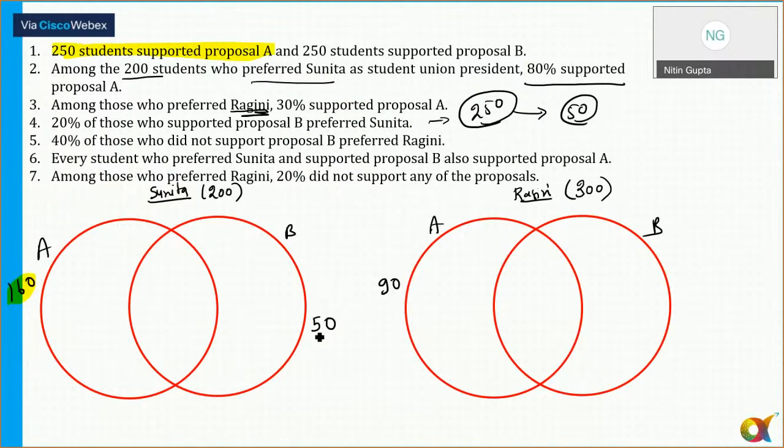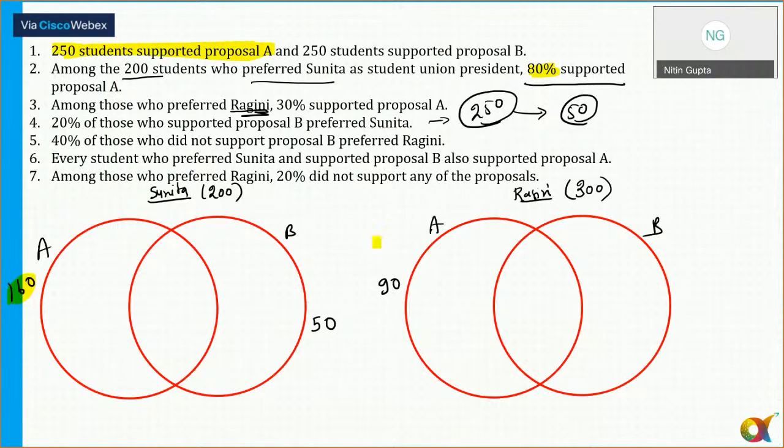Okay. Actually, the statement one was needed. Because it's not necessary that anyone who is supporting someone, whose preference is Ragini, needs to support. So this 30% was needed here. I have taken it wrongly here. Like here, when I say among the 200 students who preferred Sunita, percent supported proposal A. Actually no, this is statement 2.